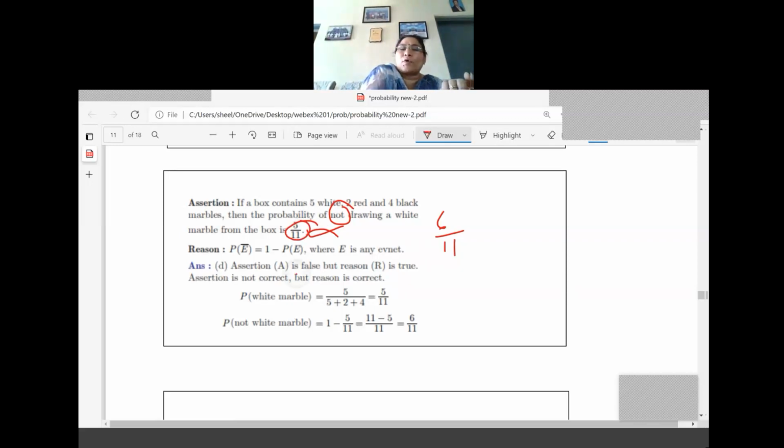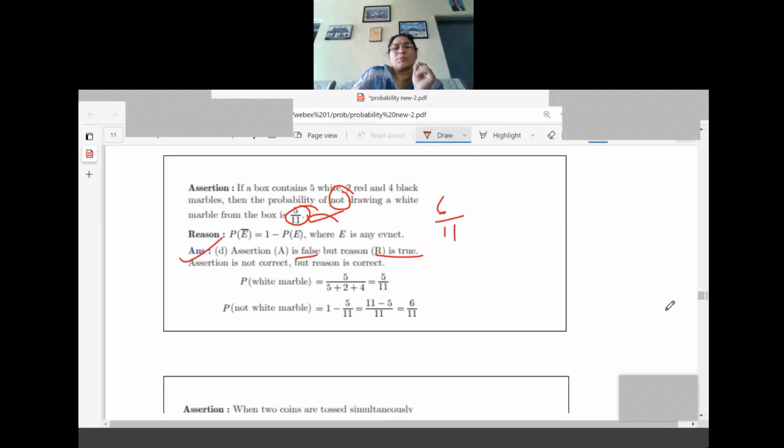A is false, right? But the reason R is true. True means the reason is correct, but what they have to write here, instead of not drawing a white marble, is 6 by 11. Instead of that, they have written 5 by 11. Understood this one? So A is false, but R is true. So what is the option they should write? The answer is D.